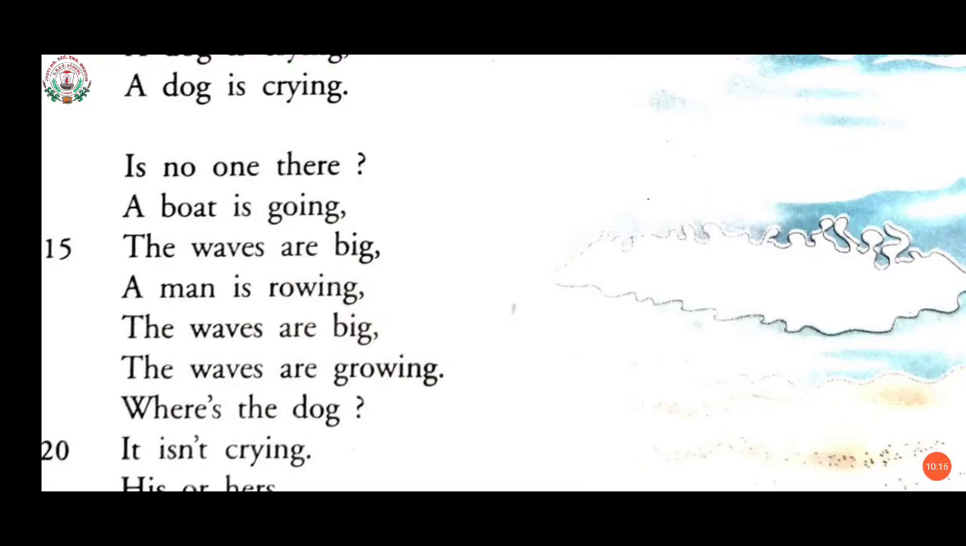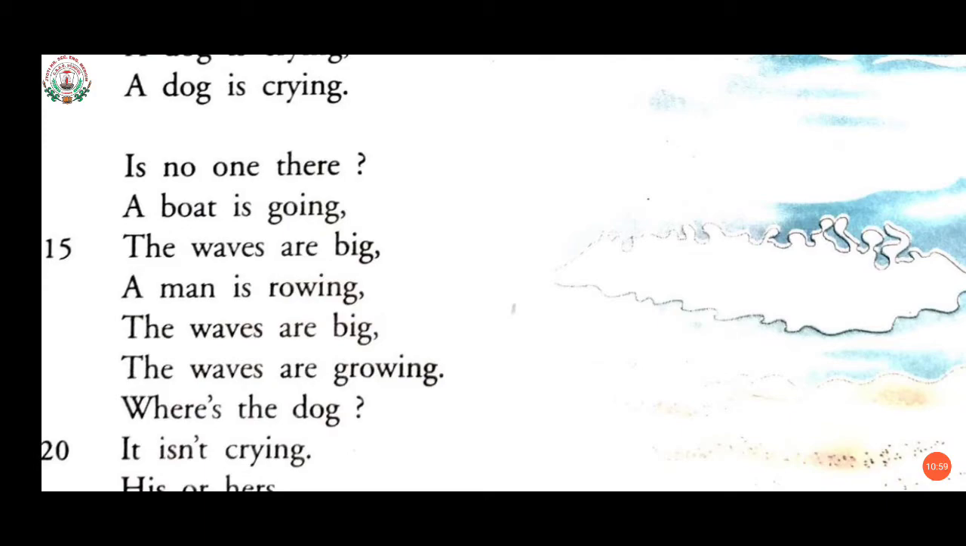Now come to the next line. After number 15, that is after the waves are big: a man is rowing, the waves are big, the waves are growing, where's the dog? Okay, here a man is rowing. Rowing means to propel a boat with oars. Propel means to drive or push something forwards. A man is rowing means moving forward or pushing forward his boat.